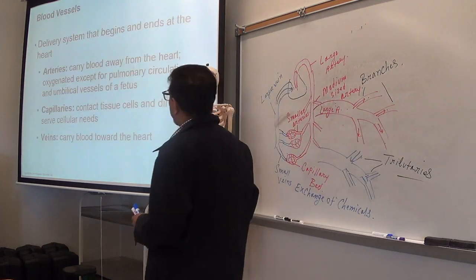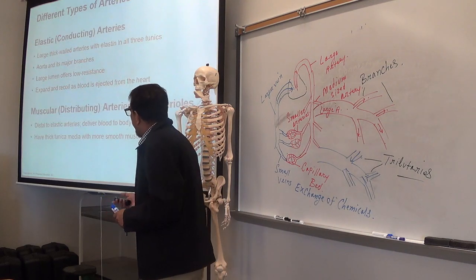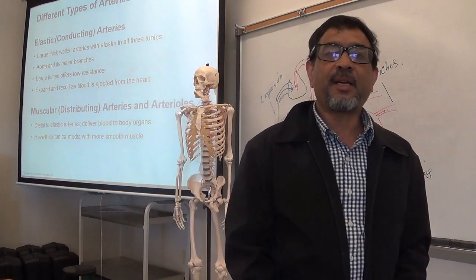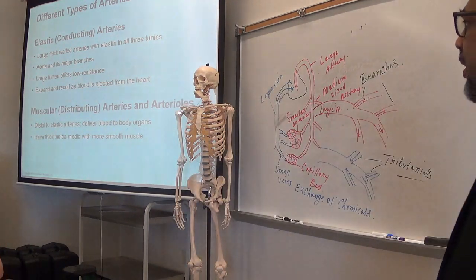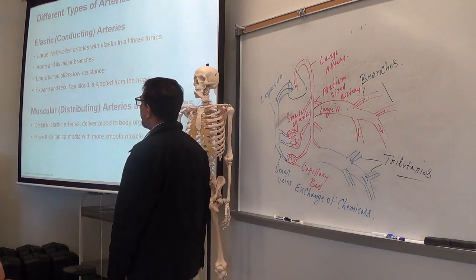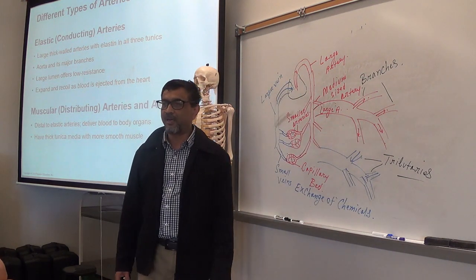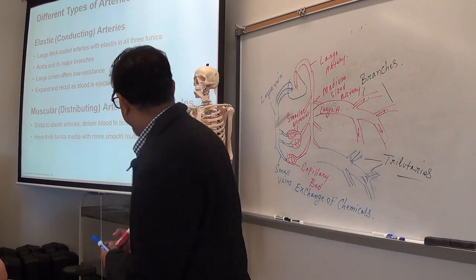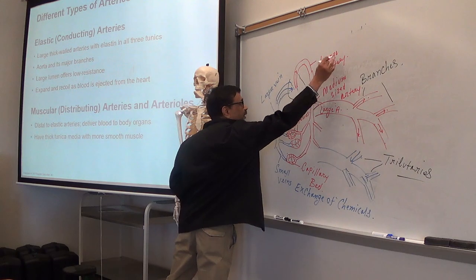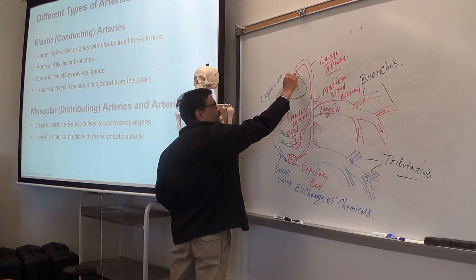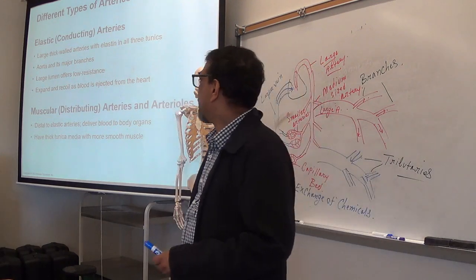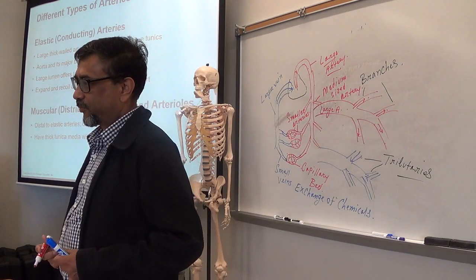Now, arteries are three types. Large arteries are also called elastic or conducting arteries. So, here, this is the aorta, which is a large artery. You remember I said? So, it is an elastic or conducting artery.